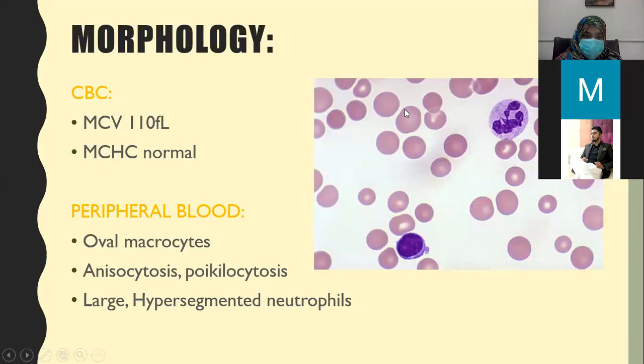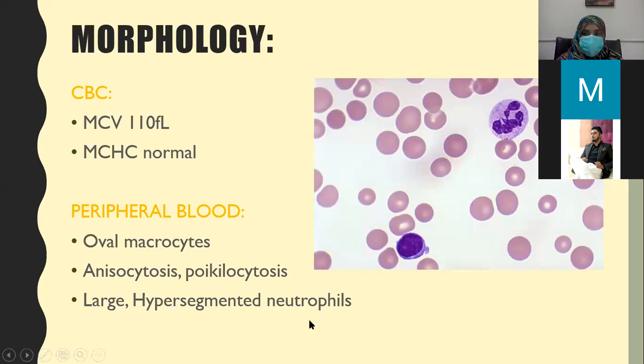These are giant cells, so they are macrocytes. Macrocytes can be seen on peripheral blood. So oval macrocytosis, anisocytosis, and poikilocytosis. Anisocytosis is variability in size, and poikilocytosis is variability in shape. So you can see the size and shape are going to be variable.